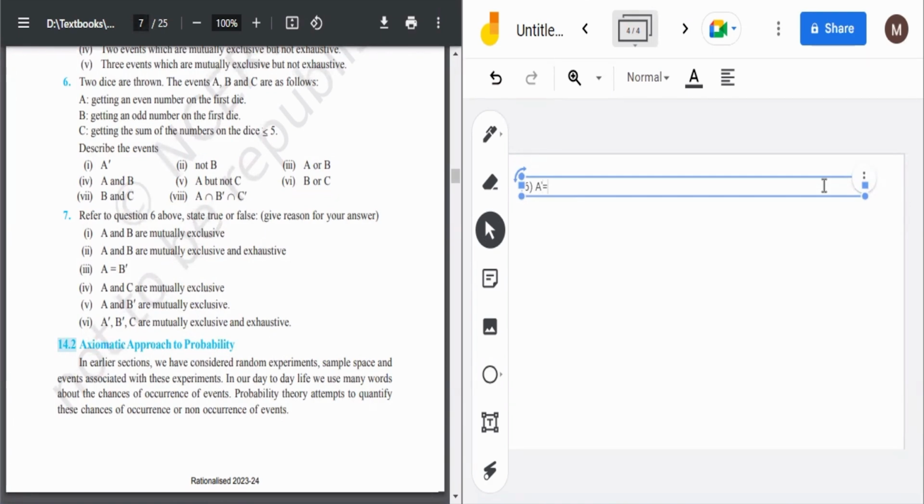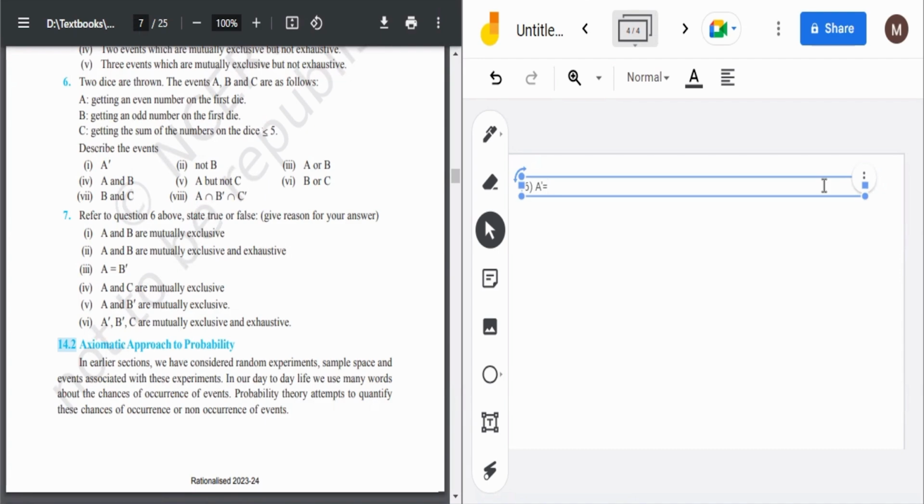A is getting an even number on the first dice. So A dash would be not getting an even number on the first die, because we have thrown two dice. So A dash would be getting an odd number on the first die.